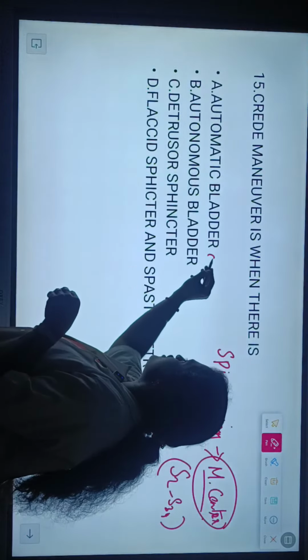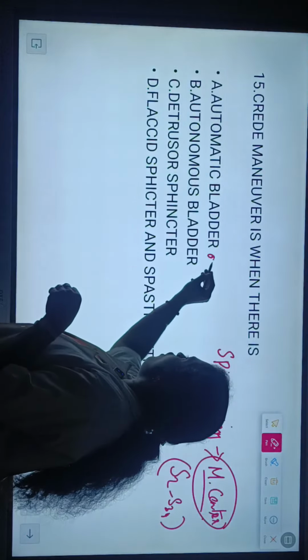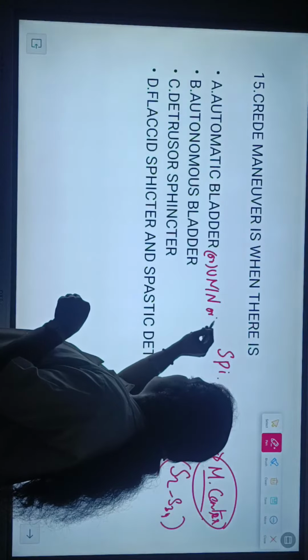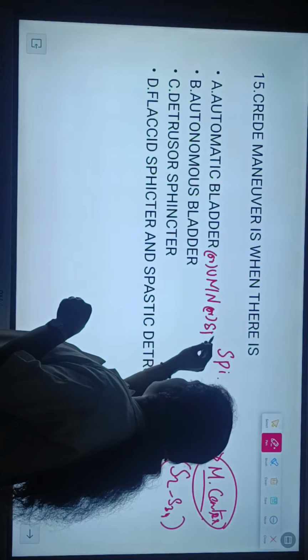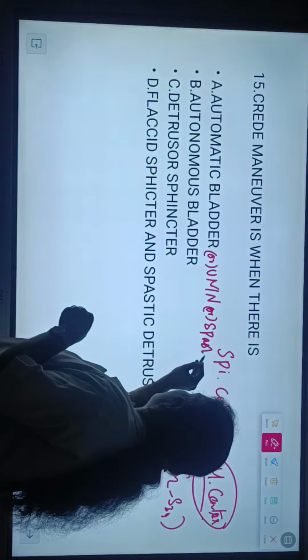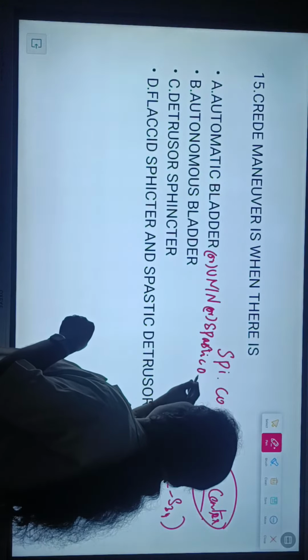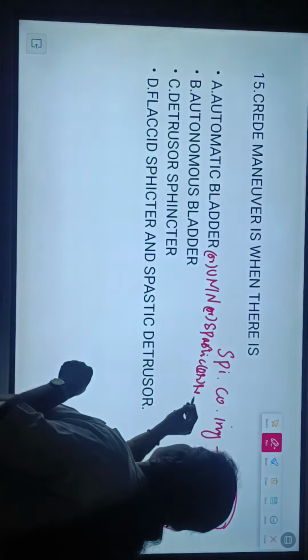So it is otherwise called upper motor neuron bladder or spastic bladder or reflex bladder.